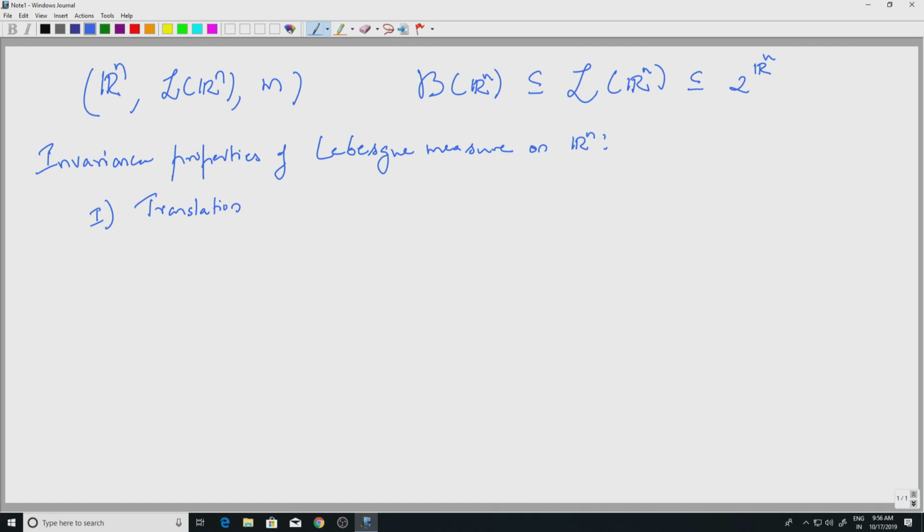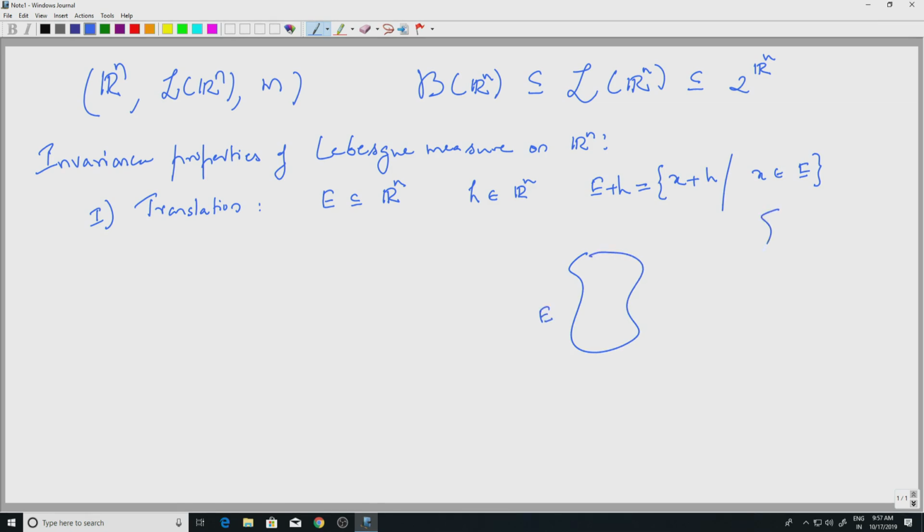What is translation? If I take a set E, let us say a subset of Rn, we are not assuming it is measurable now, and some vector h in Rn, then we can define E plus h. This is translating E by h. It is defined to be all x plus h where x belongs to E. So, we are simply translating the set. If the set E is like this, then depending on where h is, you will get E plus h somewhere here, of the same shape.